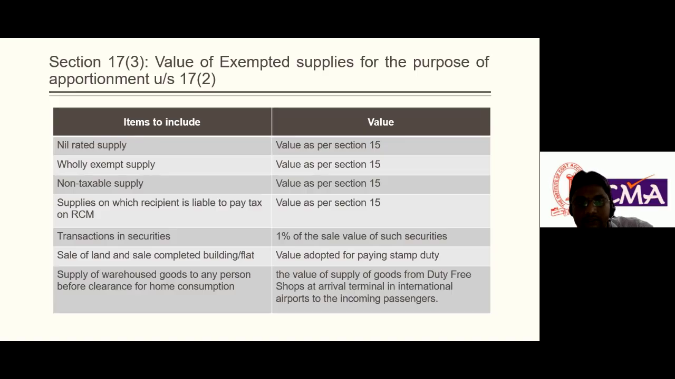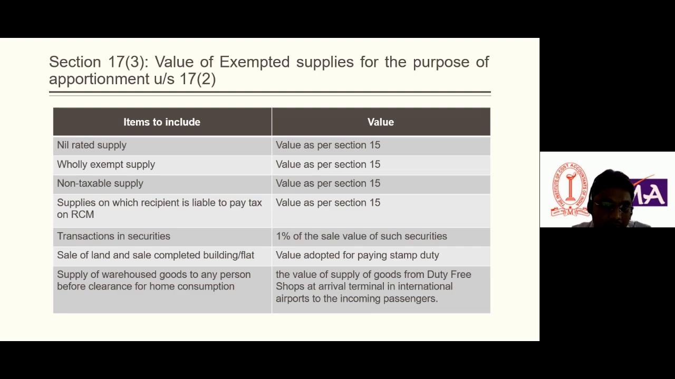Actually, I put this in a table for wholly exempt supply. Similarly, the values will be computed as per section 15 for non-taxable supply and supply on which the recipient is liable to pay tax on RCM. In these four cases, the value shall be computed as per section 15. In section 15, it is clearly defined how to compute the value. I will not go through this section, otherwise it will be very lengthy. We just need to know that the exempted supply value should be ascertained as per section 15.